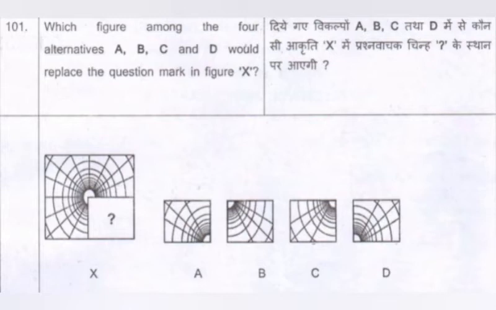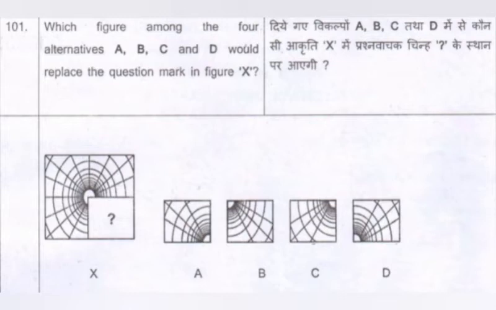So we need to identify which of these A, B, C, D options can fit best to the main picture X. Can somebody try it for a few seconds? I'll give the answer.